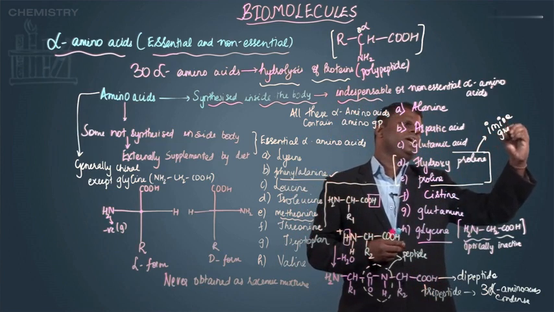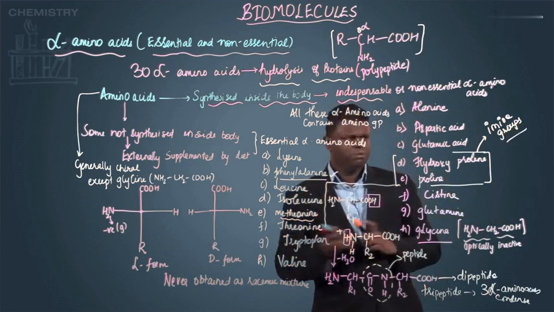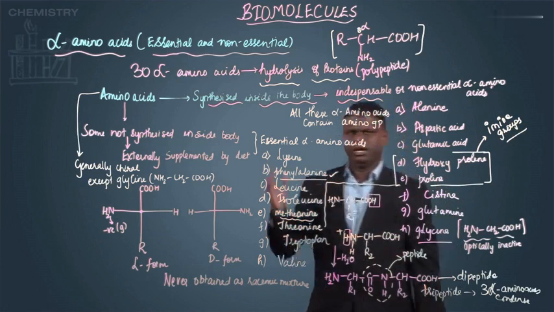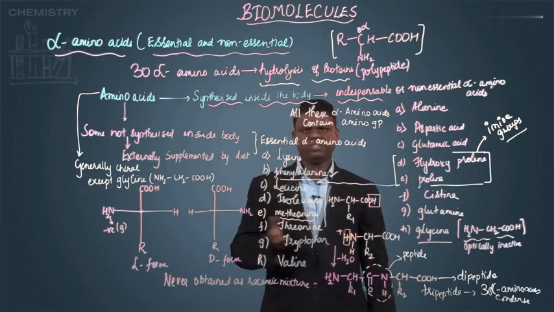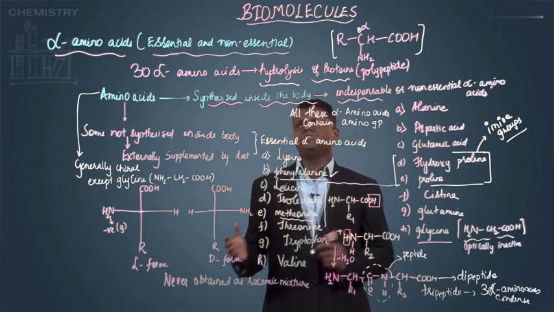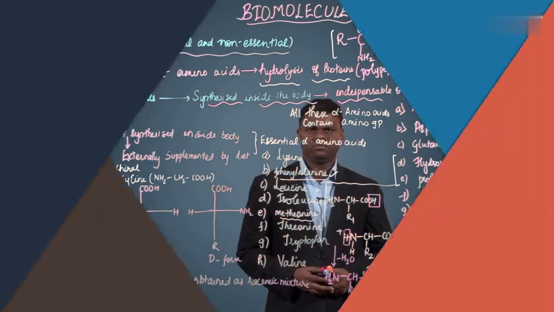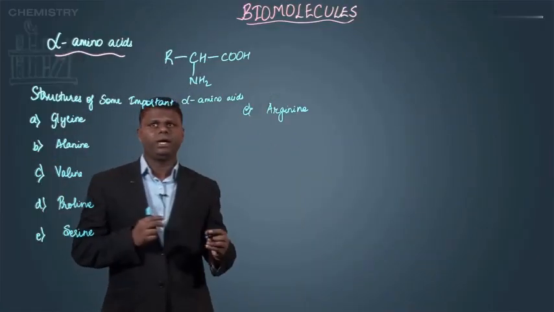Okay, so this may appear in the exam from one point of view or another. So you need to remember proline and hydroxyproline. These contain imine groups instead of the amine groups. So this was about the section of alpha amino acids, the essential and the non-essential ones. Okay, now let's have a look at the structure of important alpha amino acids.